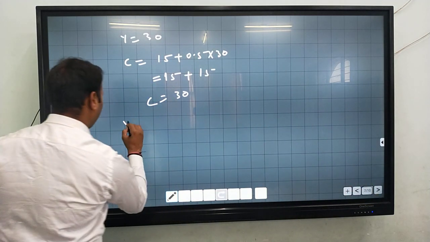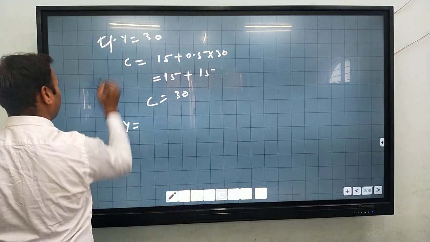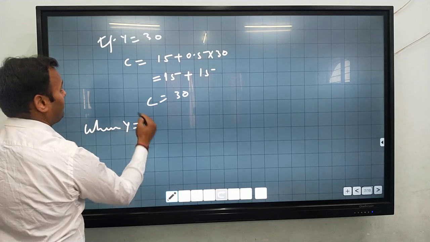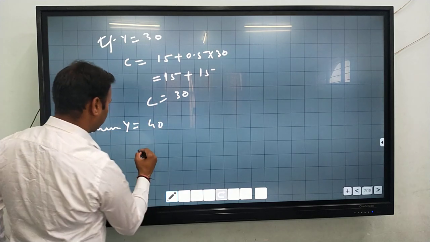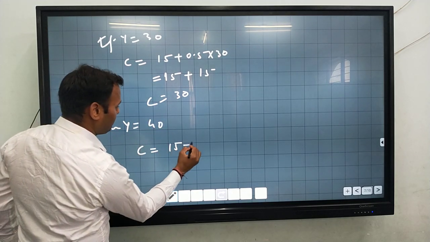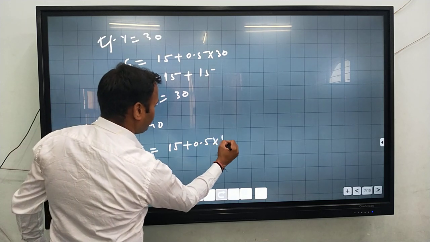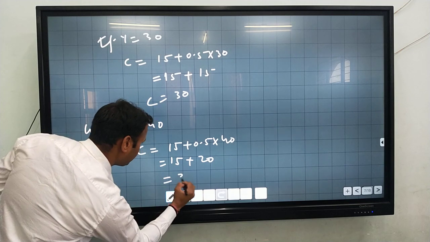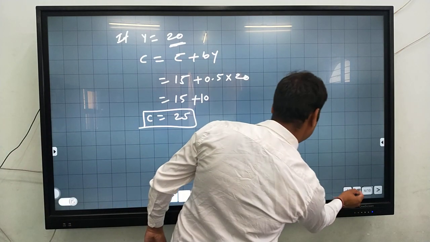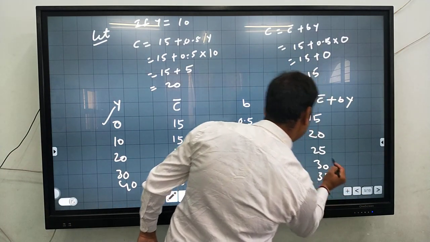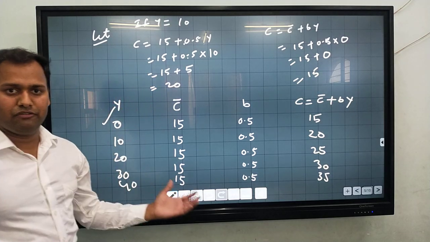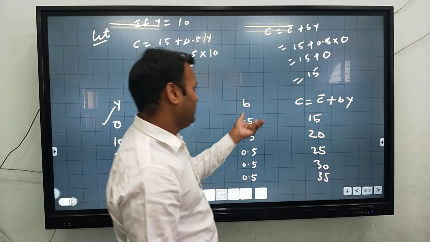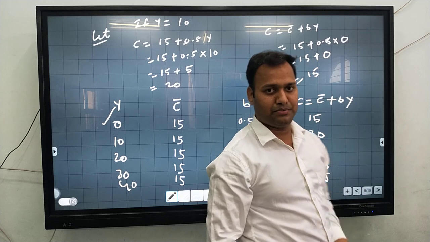Now when Y is equal to 40, then C is equal to 15 plus 0.5 into 40. So 15 plus 20, that is 35. So by using the formula, we can easily calculate the values of the consumptions.